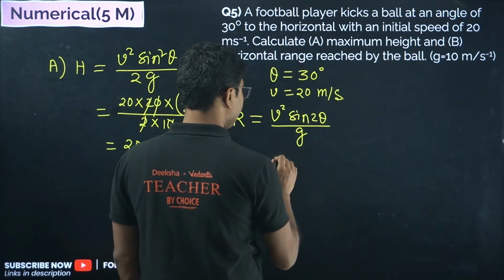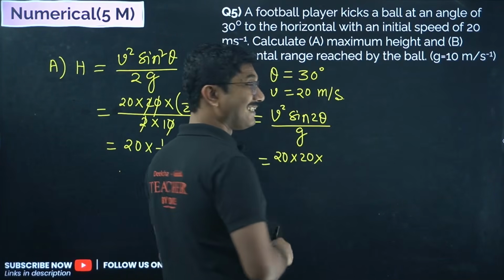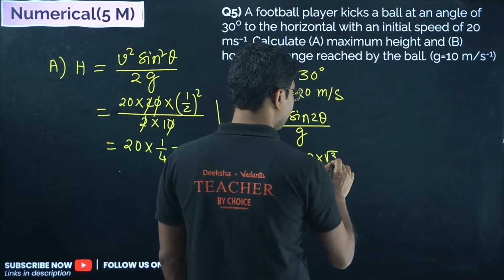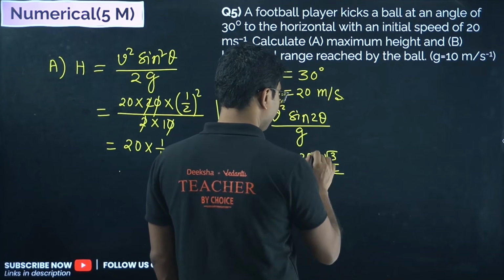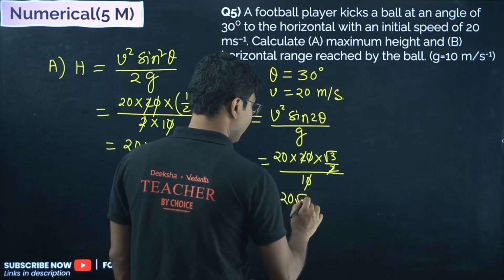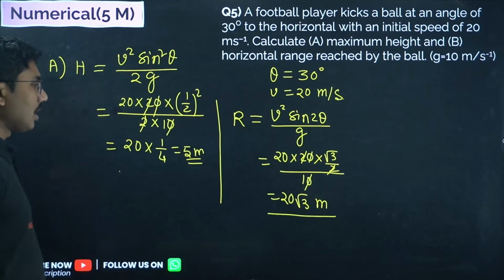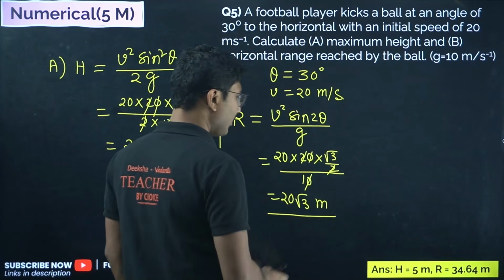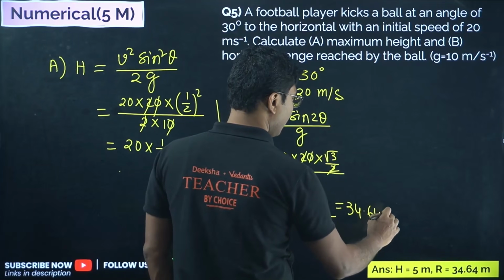So v square is 20 into 20, sine 2 theta is sine 60, and sine 60 means root 3 by 2, divided by 10. So the zeros cancel, 2 2 cancels, and we get 20 root 3 meters. So horizontal range is 20 root 3 meters, and if you put the exact value, it will come out to be 34.64 meters.